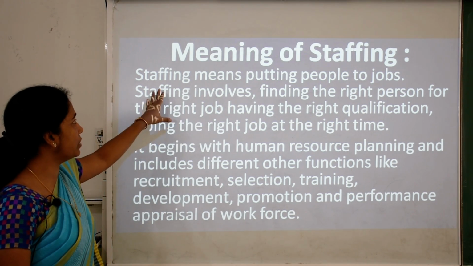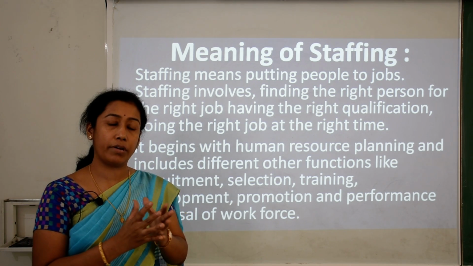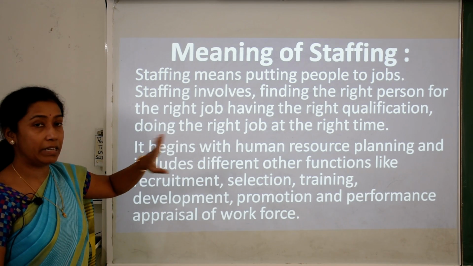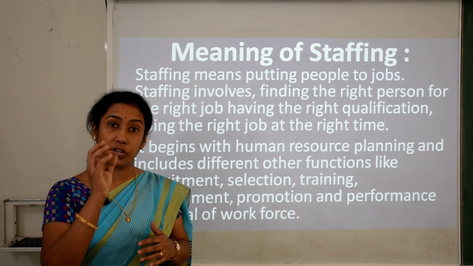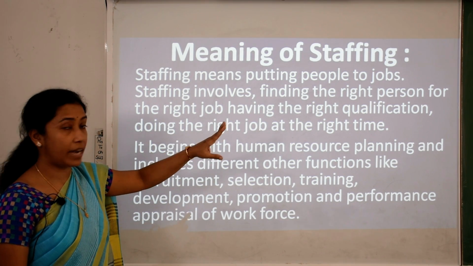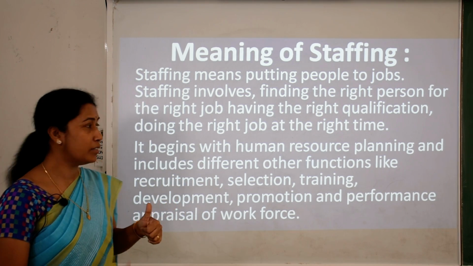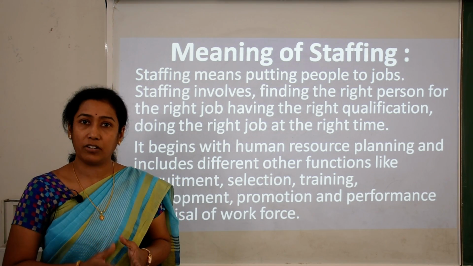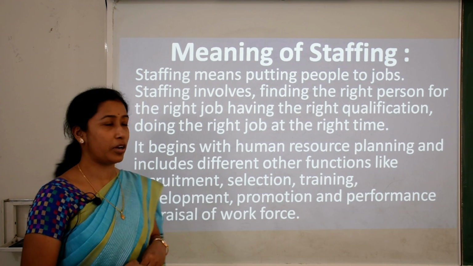So the meaning of staffing is, staffing means putting people to jobs. That means assigning people or recruiting people for doing a certain job at a certain post. Staffing involves finding the right person. That means for this staffing function, they need to search for the right person for the right job, having the right qualification related to that job, doing the right job at the right time, and they need to assure that he is actually doing the right task at the right time. So this is all about staffing.